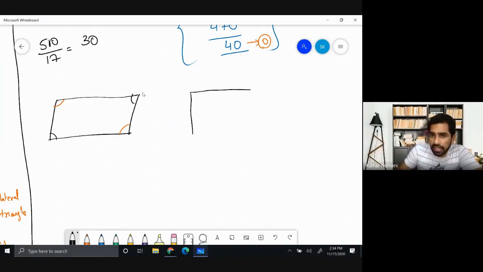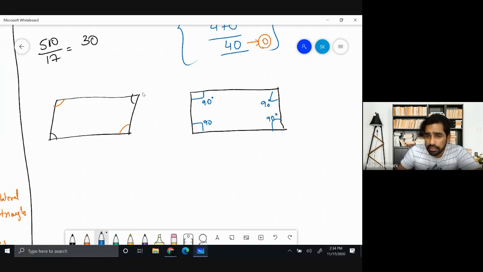A rectangle looks exactly like a parallelogram, but the angles are always equal to 90 degrees. If this is 90, this is 90, this is 90, and this is 90. What is 90 degrees also called? A right angle. That's the only difference between a parallelogram and a rectangle. So a parallelogram has an angle different from 90, but a rectangle always has 90 degrees. Opposite sides are parallel, these two sides are parallel, these two sides are parallel. Everything else is exactly the same except the angles.